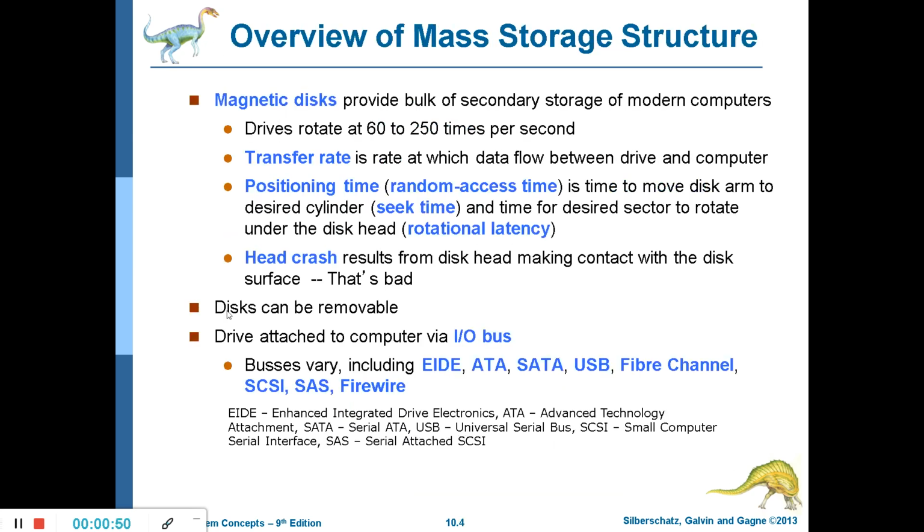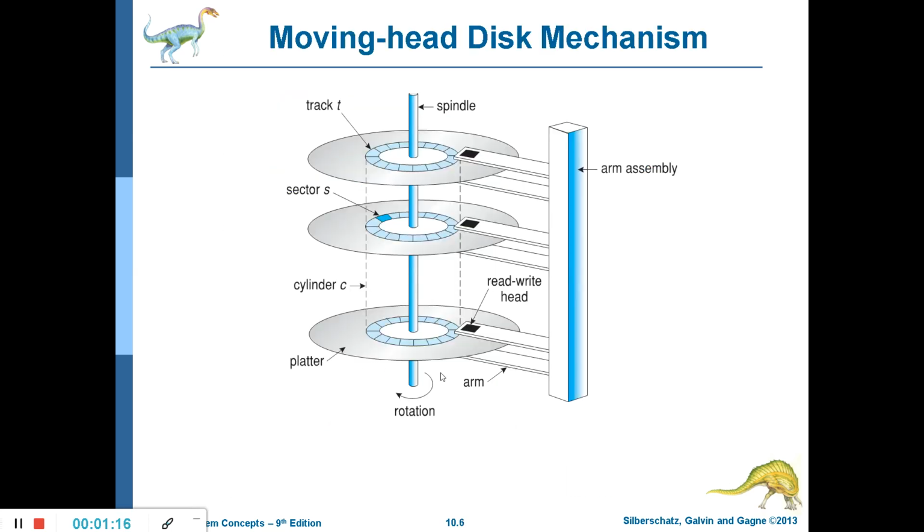So disks can be removable. If something happens to one particular disk, you can remove it and replace it, but practically it is very difficult. Not only difficult, it is costly also. Whatever amount you pay for buying a separate disk, with that money you can buy a new hard disk. So this whole setup is basically called a drive, hard drive or hard disk.